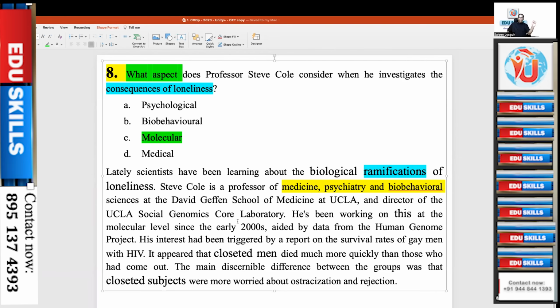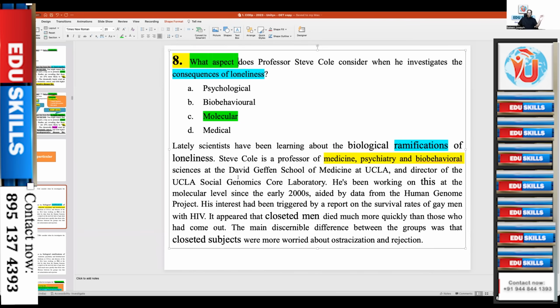So here, as I said, whatever is between the subject complements, you can just ignore. All these things you can ignore if you want, so that you can save time. He has been working on this at the molecular level. What is this? On these departments, on the molecular level aspect. Did you get me? Working on this.